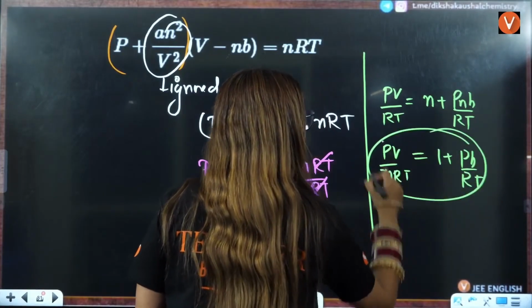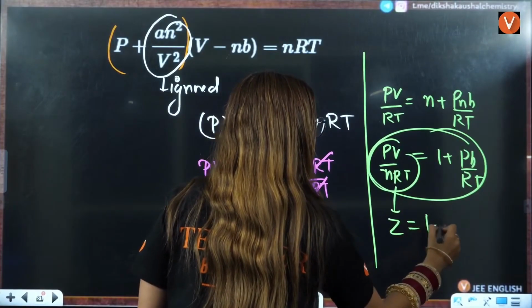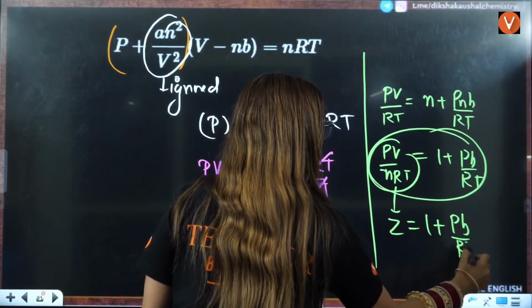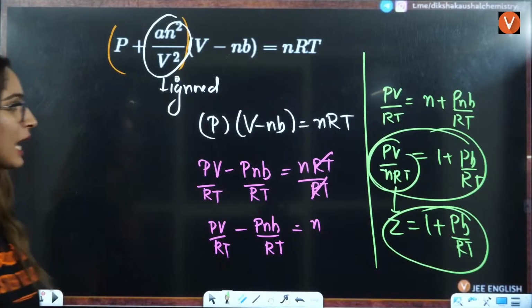That is your compressibility factor. Z equals 1 plus Pb by RT.